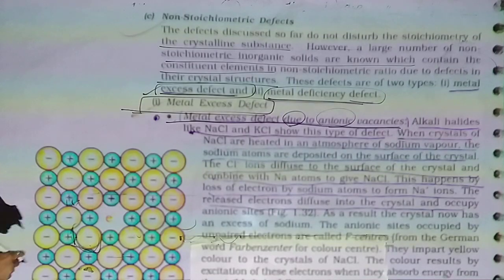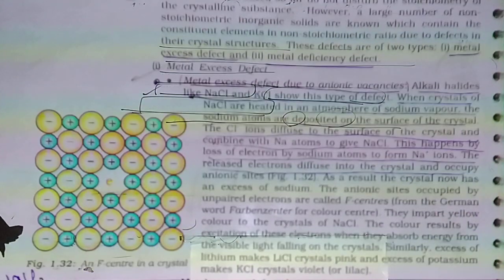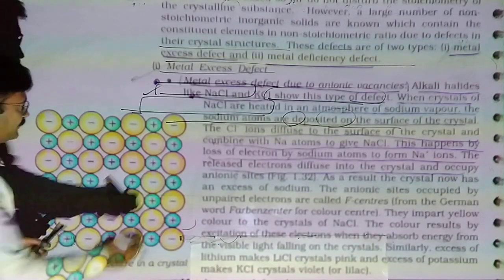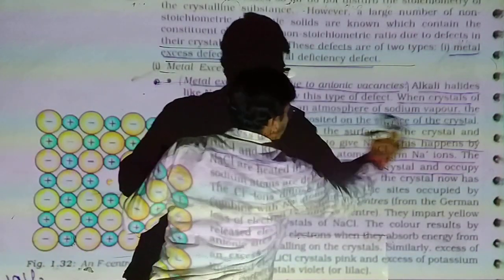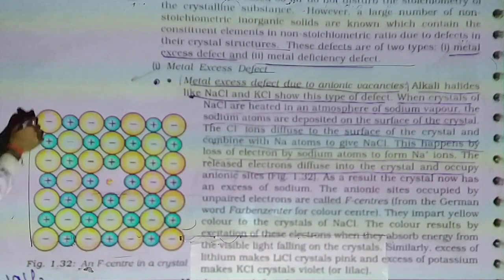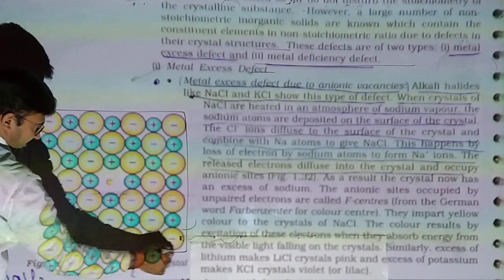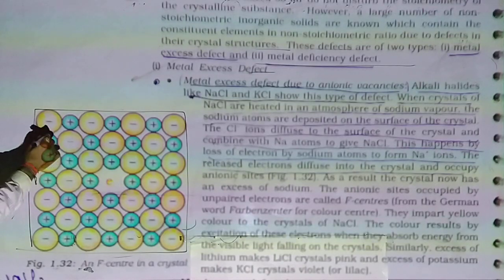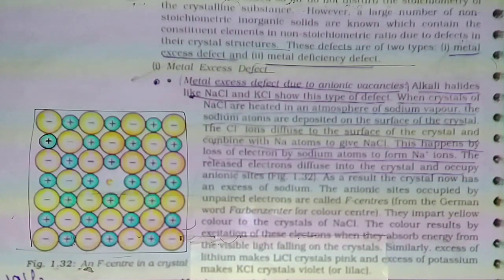Listen carefully. In the crystal of NaCl, you can see here, the Na+ ion, the positive ion, is totally surrounded by negative ions, and negative ions are surrounded by positive ions.